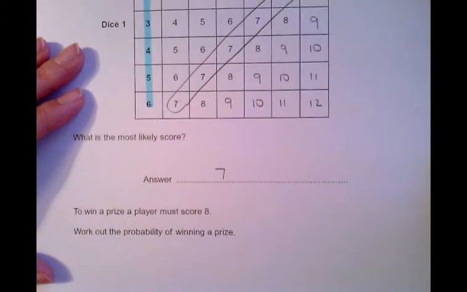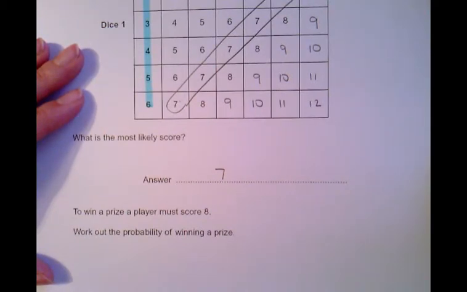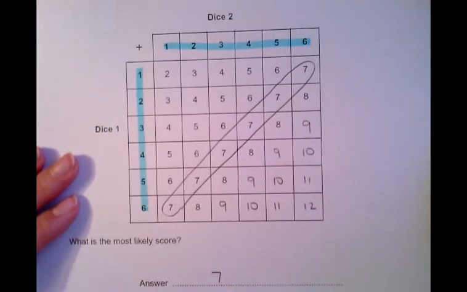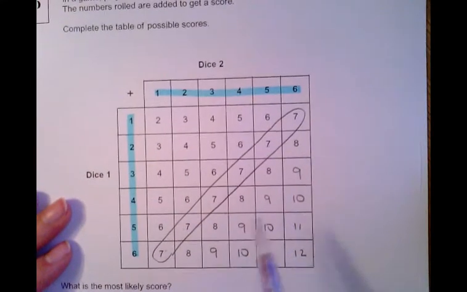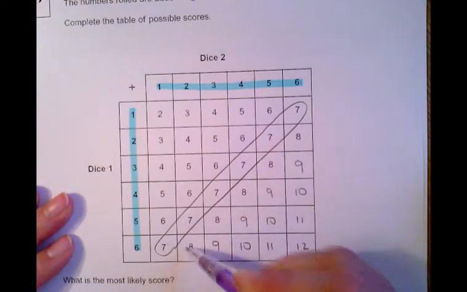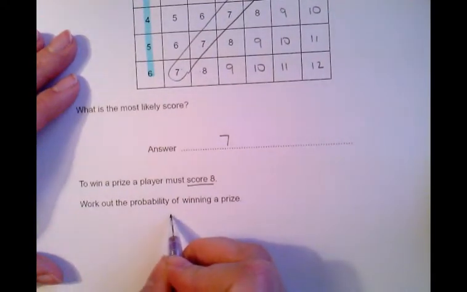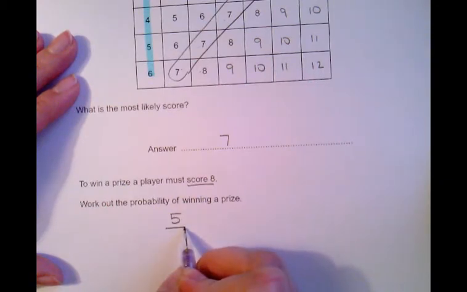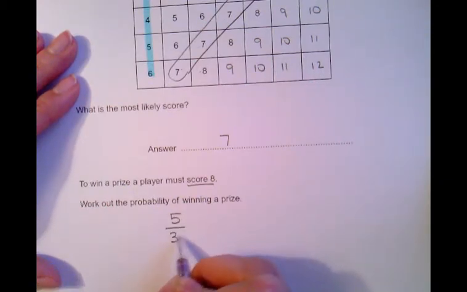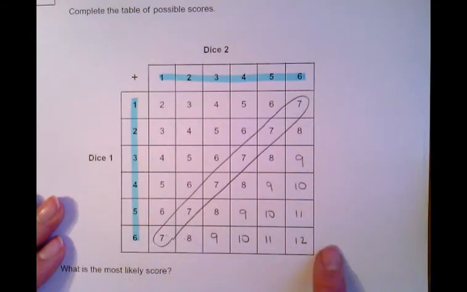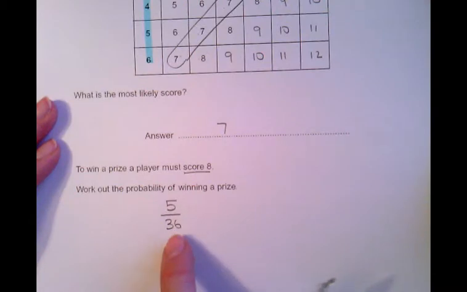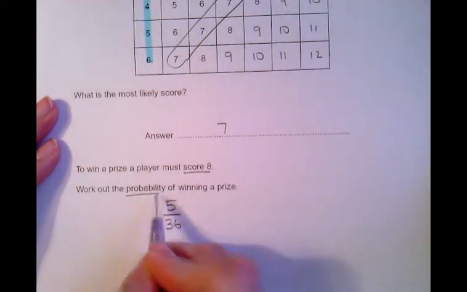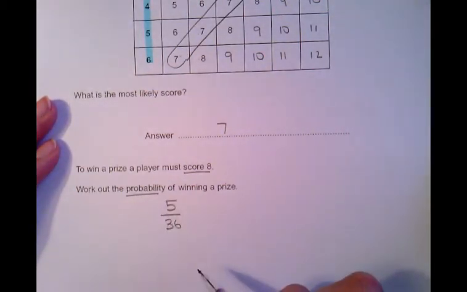To win a prize, a player must score 8. Work out the probability of winning a prize. So winning a prize, getting a score of 8. So 8 comes up 1, 2, 3, 4, 5 times. So the probability of winning it would be 5 out of, and because it's a 6 by 6 grid, there's 36 different options in there. So the chance of you getting an 8 would be 5 different options out of 36. So that would be your probability. You can just leave it as a fraction.